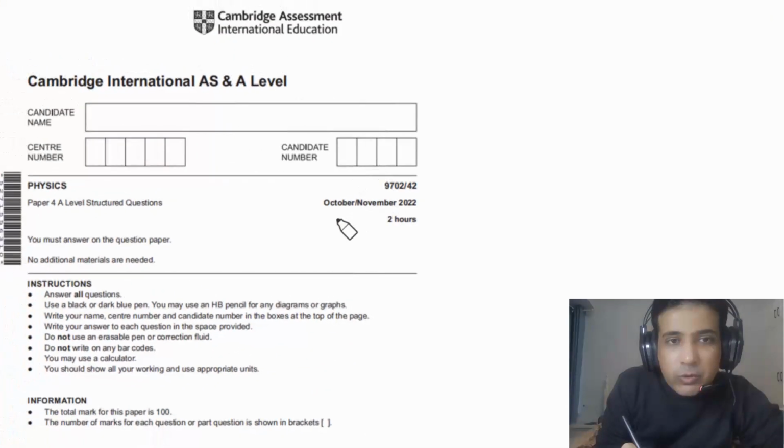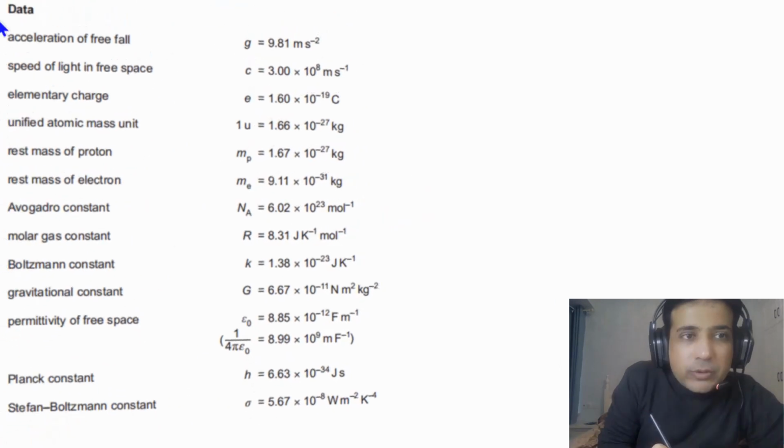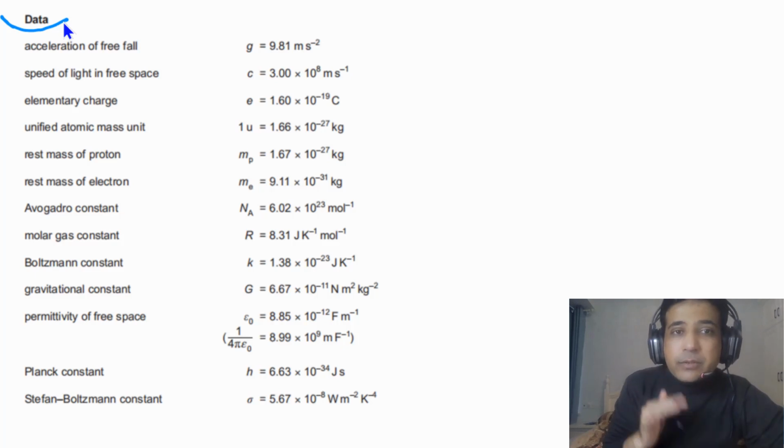In this lesson, we are talking about October-November 2022 Paper 4 Variant 2, and the total time for this exam is 2 hours and the total mark for this paper is 100. On the second page of the exam paper, you can find some data. Values of some constants are given to you, and if you need the value of any constant in your exam for some calculations, you can come back to the second page and find the values of constants. It's very important to understand that values of constants are given to you in your exam. So if you need, you can come to this page and find the values of constants.